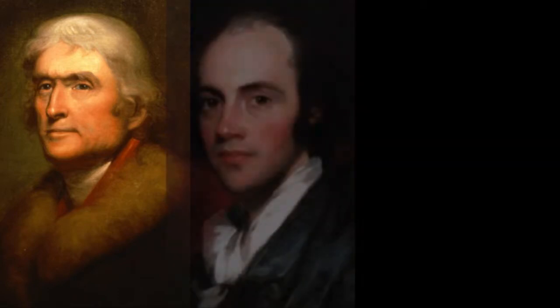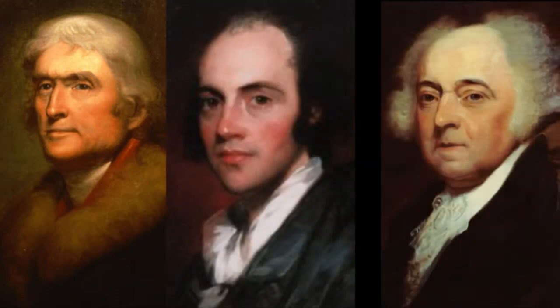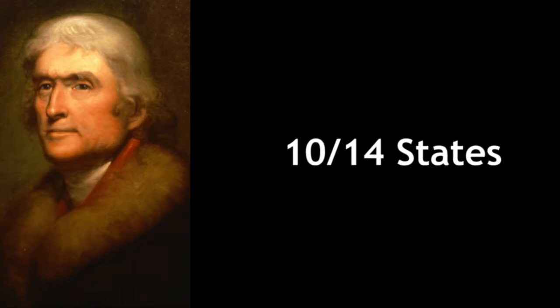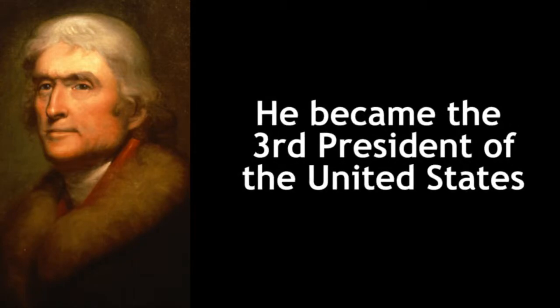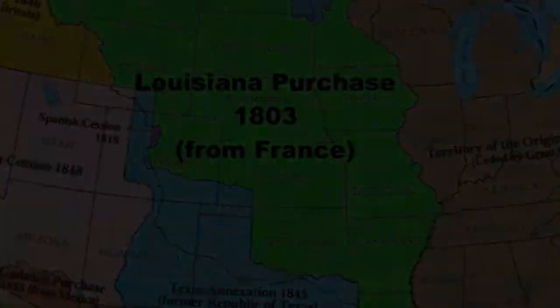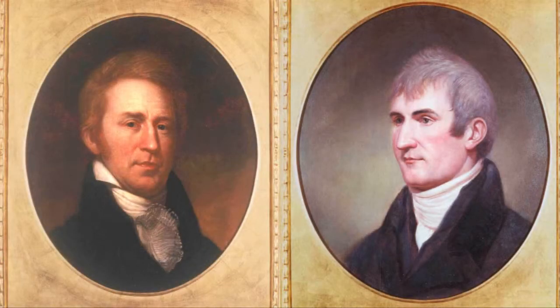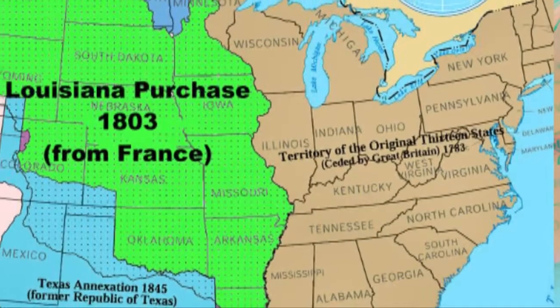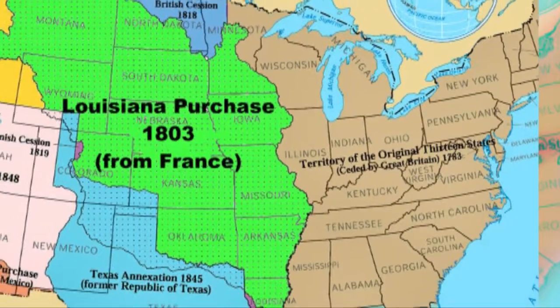In 1800, Jefferson ran in a campaign as the Republican candidate with Aaron Burr as his Vice President against John Adams. Thomas Jefferson won, carrying 10 out of the 14 states. He became the 3rd President of the United States. In 1803, Jefferson purchased the Louisiana Territory from France. He sent Lewis and Clark to explore this territory. Through the Louisiana Purchase, the size of the United States doubled overnight.